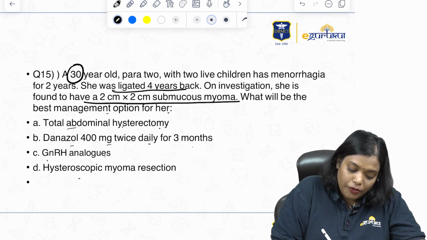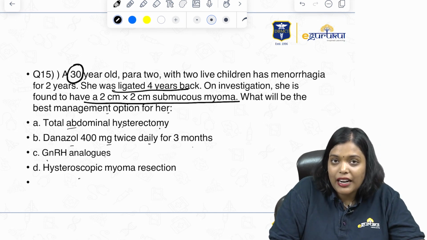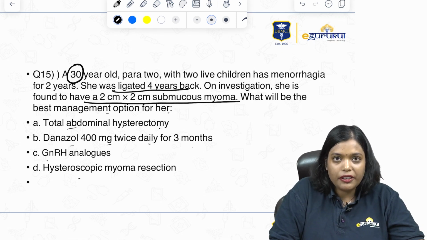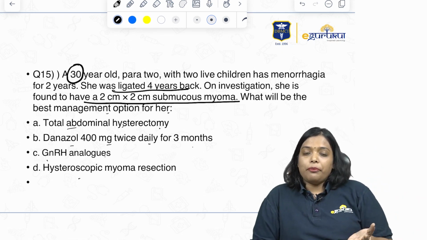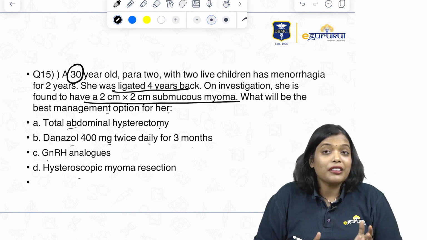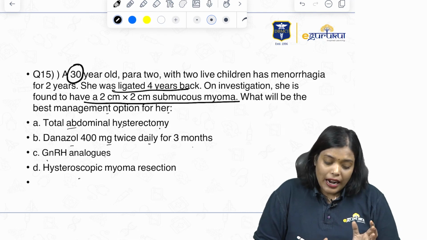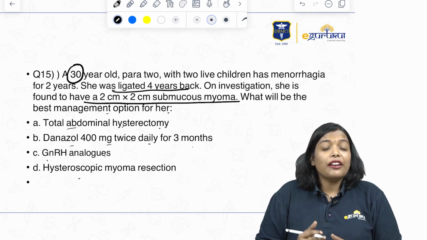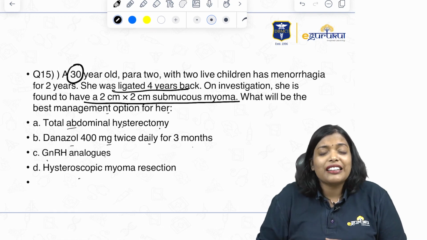Now she was ligated 4 years back, means they are telling that her family is completed. Most of you might jump for the answer of hysterectomy because her family is complete, but I would like to ask you, what is her age? Age is 30 years and the size of the fibroid is also small. It is only 2 into 2 centimeters. Why do you want to go immediately for hysterectomy?